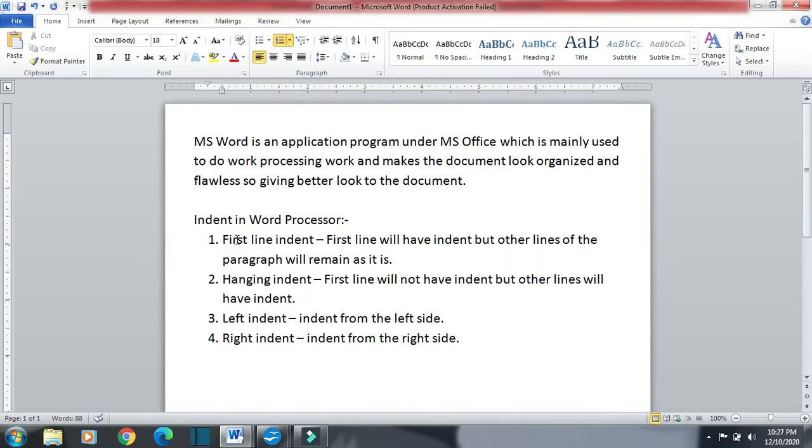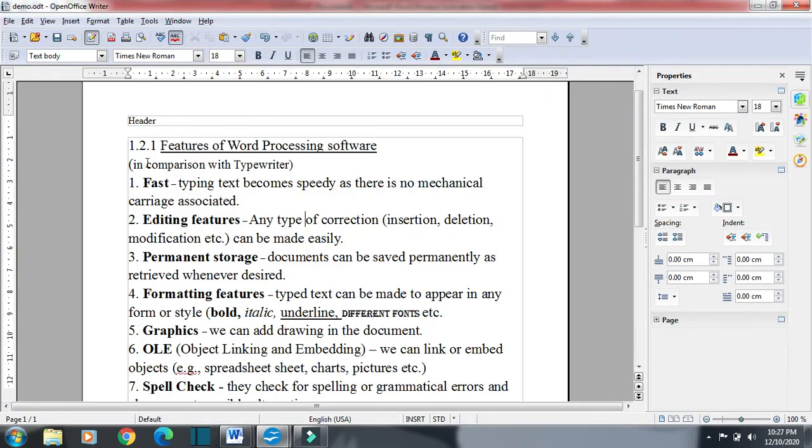Let us see this in Writer. Suppose here I am going for negative indent, decrease indent. You can see it has crossed the margin. So the distance between the margin and the text is decreased, it has entered the margin area.